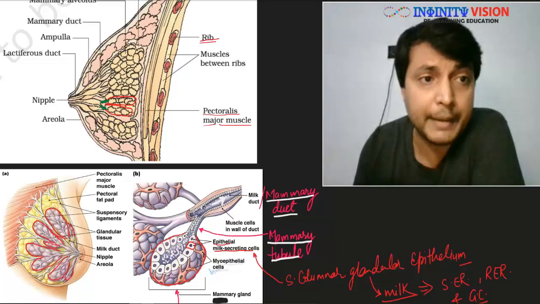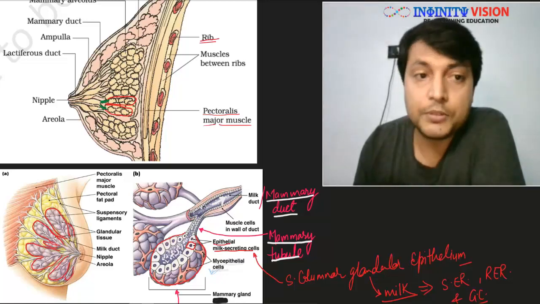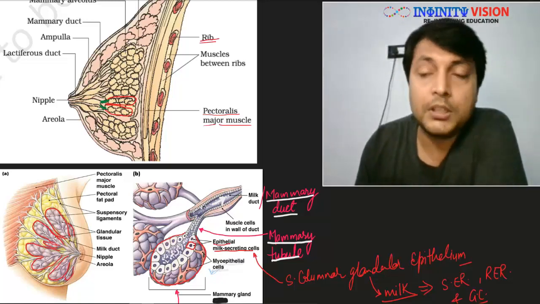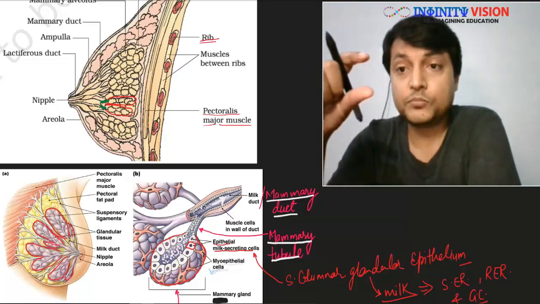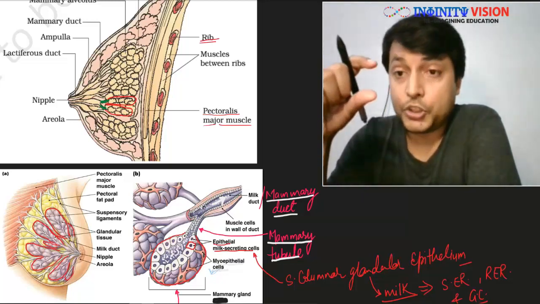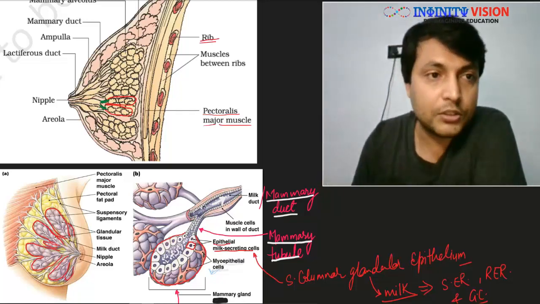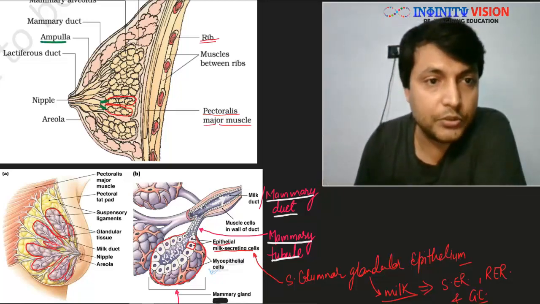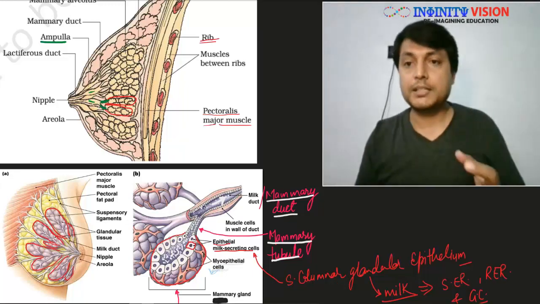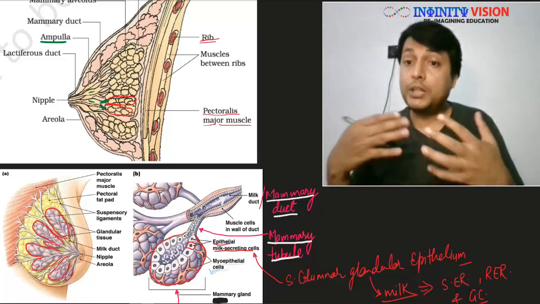Finally, these mammary ducts fuse to form a wide tubular structure called ampulla. This is called ampulla. Can you see here? This part is ampulla, this part is ampulla, right? So finally milk is now in the ampulla.